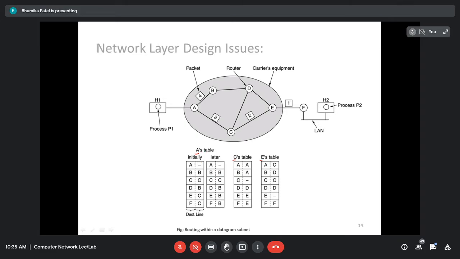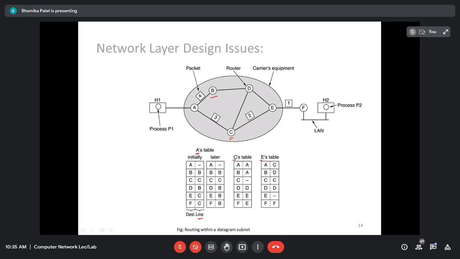So for the router A, there are only two routers which are directly connected, router B and router C. So obviously in the column of the line, they are going to use either B or C. It will forward either to B or to C, it can't forward to anyone else, because it is not directly connected. D, E and F are not directly connected. So obviously we are going to either send to router B or router C.